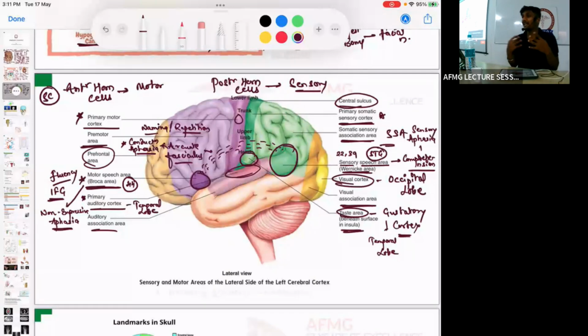Collection of cell bodies, I have said this, Anika must have got it written, and Akhilesh sir must have told you too. So collection of cell bodies within the CNS is known as nucleus. Collection of cell bodies outside the CNS is ganglia. Collection of axons within the CNS is tracts. Collection of axons outside the CNS is nerves.